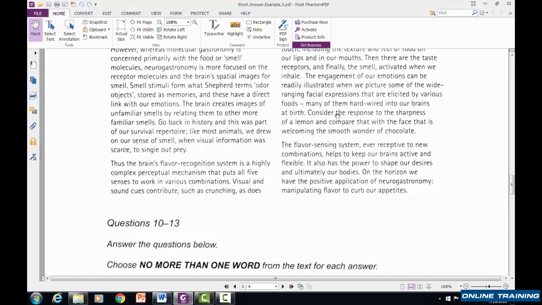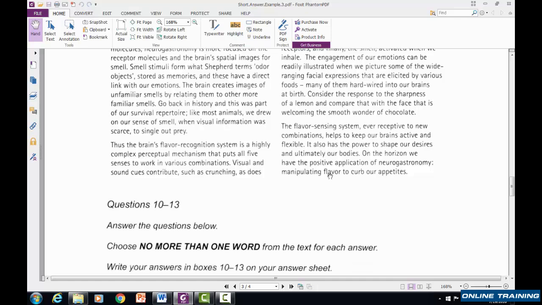Consider the response to the sharpness of a lemon and compare that with the face that is the welcoming, smooth wonder of chocolate. Answer is chocolate. Welcoming, smooth wonder. That's a synonym for saying positive emotion. So our answer is chocolate. Sharpness of a lemon is not a positive emotion. But the welcoming, smooth wonder of chocolate, that's a positive emotion.